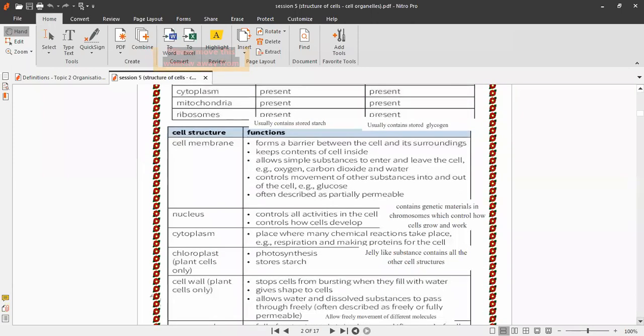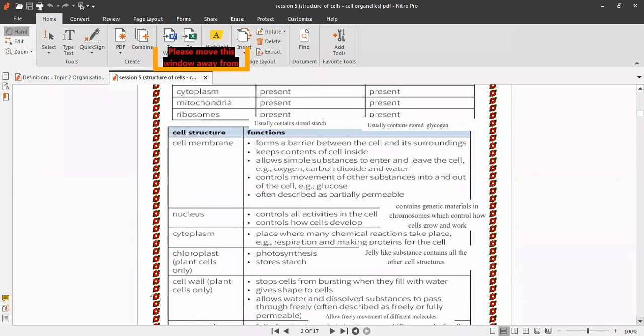The first one, cell membrane. Cell membrane forms a barrier between the cell and its surroundings and keeps the contents of the cell inside. So all cells have a cell membrane.